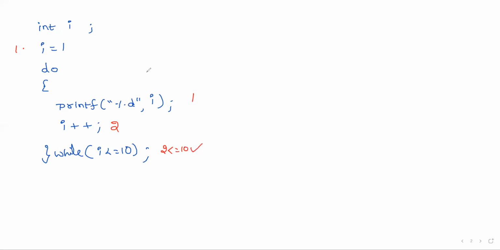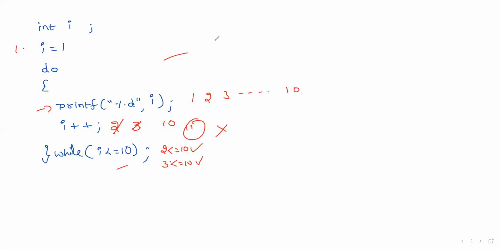The condition is true. Again move, i value 2 is printed, here it is incremented to 3, 3 less than or equal to 10. The condition is true. Move to the next statement, and so on. Suppose one situation where the i value is equal to 10, 10 less than or equal to 10, the condition is true. Whenever the i value is equal to 11, the condition fails and it comes out of the loop.